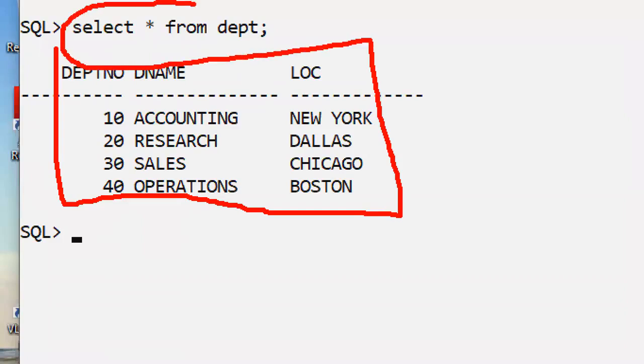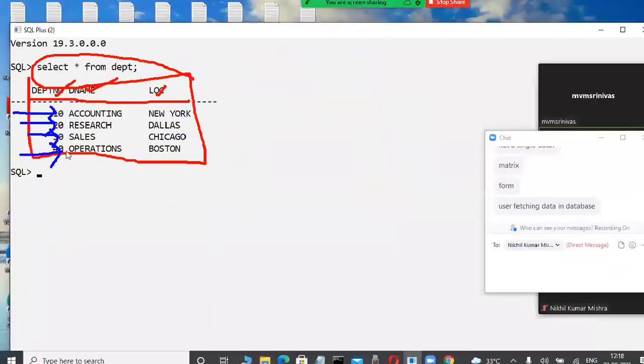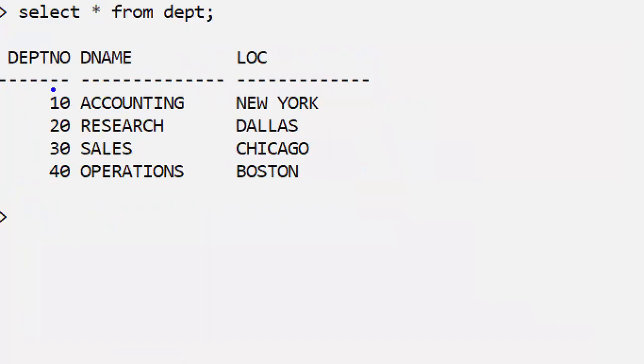Observe here. This is a database. Here, columns are there. These are called columns. Here, some data is there. These are called rows. The data is stored in a structured manner. Are you observing? In this column, only numbers are there. They are stored in a proper way, and you will also store like that. Again, in this one, only strings are there.